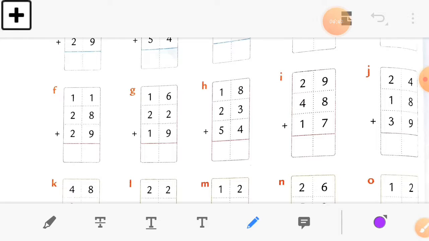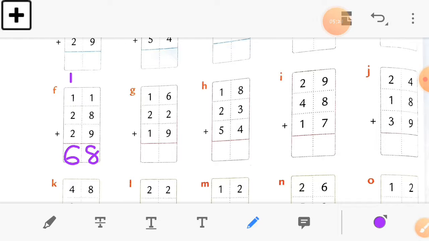So let's start with the sum number F. So in the sum number F, you can see the ones column, which is 1 plus 8 plus 9. So here 1 plus 8 plus 9 is equal to 18. In this 18, here 8 is at the ones place and 1 number will come as a carry forwarded. Now at the tens column, which number will come? 2 plus 2 plus 1, 5 plus 1, and the tens column will get the answer 6. So here we get the number. Just write down into your book. Yes, this is our answer 68.